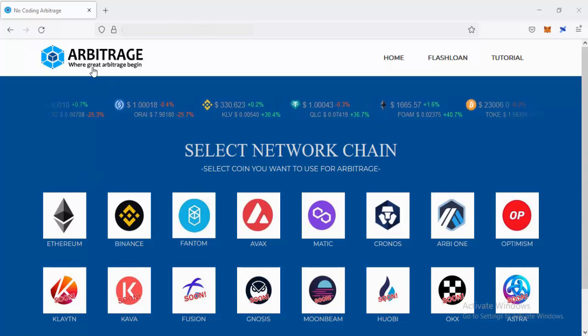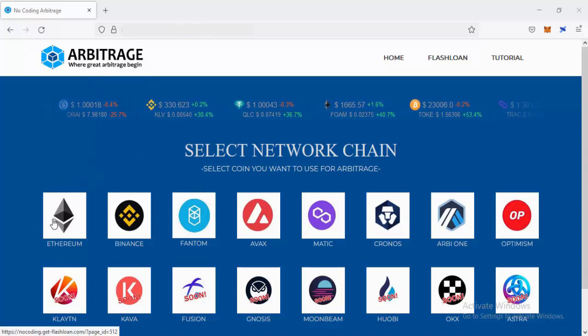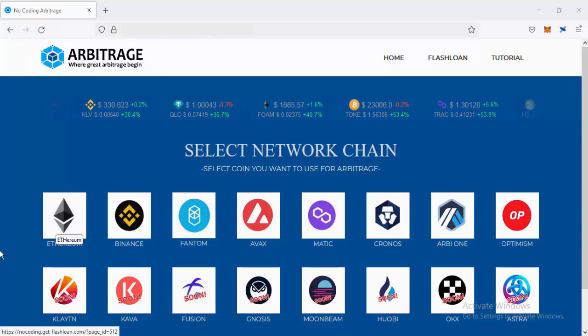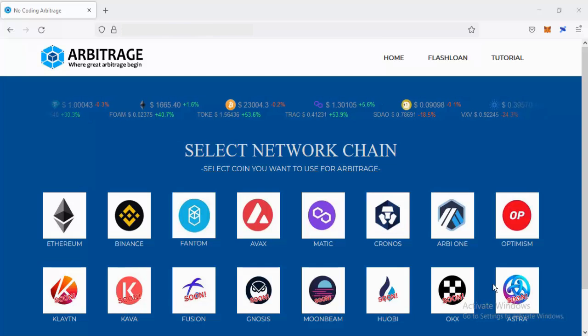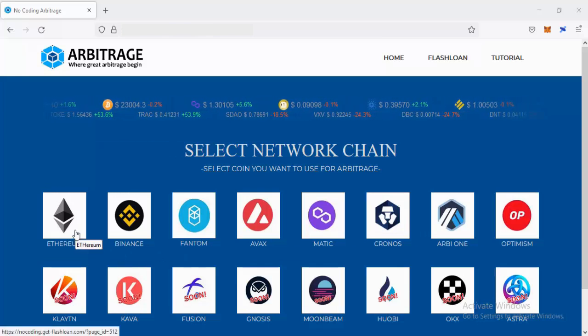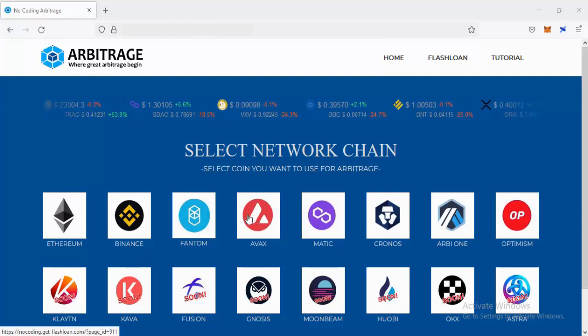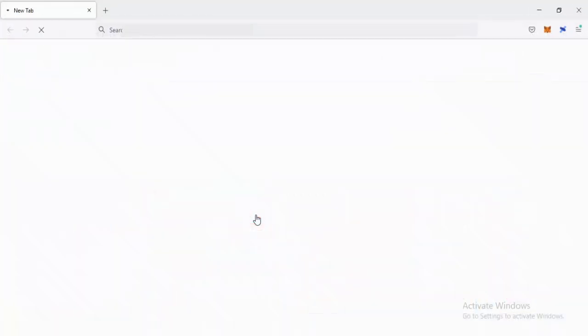Today I'll show you how to create Flash Loan Arbitrage using this tool. First thing to do is select a crypto token. We have plenty of tokens to choose from. Today, we'll try the Avalanche token. Just click this AVAX icon.